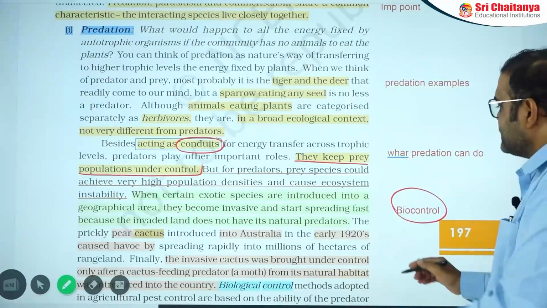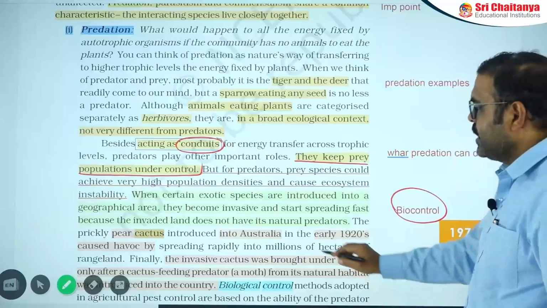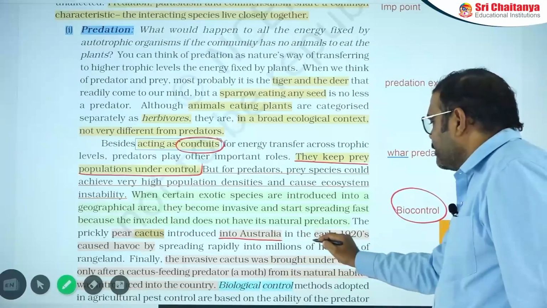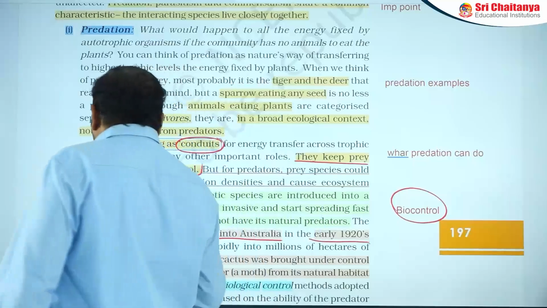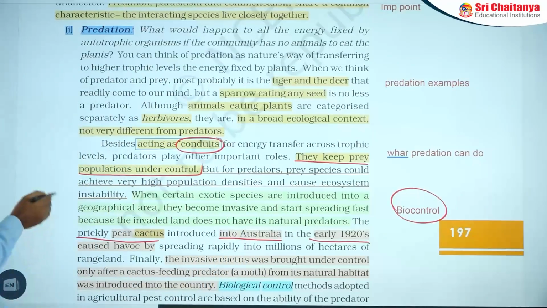For this, there is one example. In Australia, in the 1920s, they introduced the prickly pear cactus. It is a decorative plant having a number of spines on the surface.